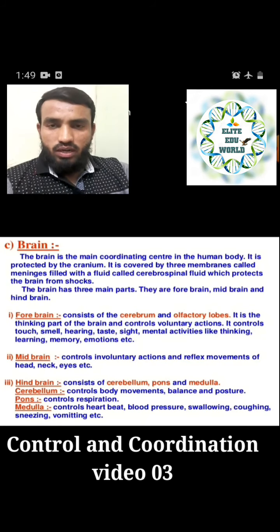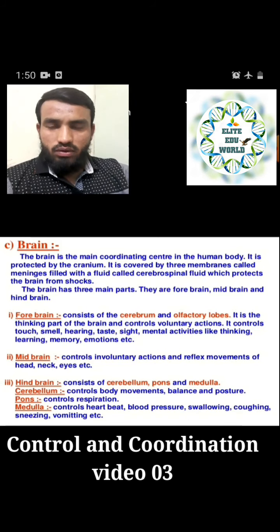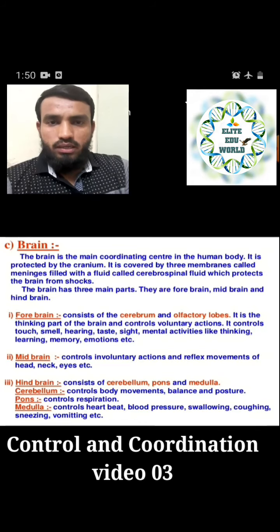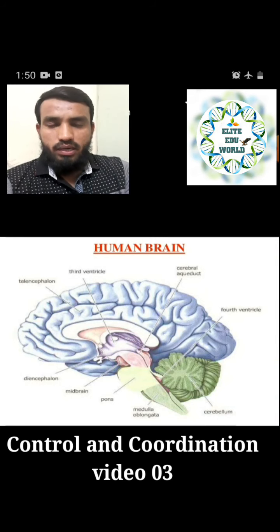So this functioning can be divided into different parts. These are the forebrain, midbrain and hindbrain. They have different kinds of functions, right? So you have to keep that in your mind. This is the structure of the brain that we have discussed right now: forebrain, midbrain and hindbrain.